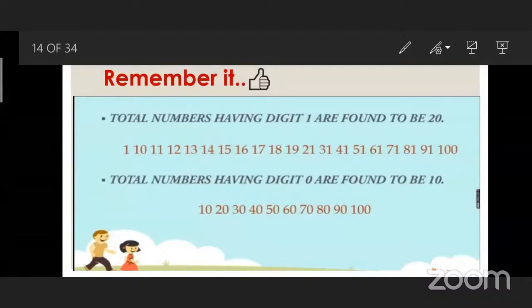Which are the numbers? 1, 10, 11, 12, 13, 14, 15, 16, 17, 18, 19, 21, 31, 41, 51, 61, 71, 81, 91, 100. So you have to remember these numbers. After that, total numbers having digit 0 are found to be 10: 10, 20, 30, 40, 50, 60, 70, 80, 90, 100. There are 10 numbers that you read now. So you have to remember all these numbers.